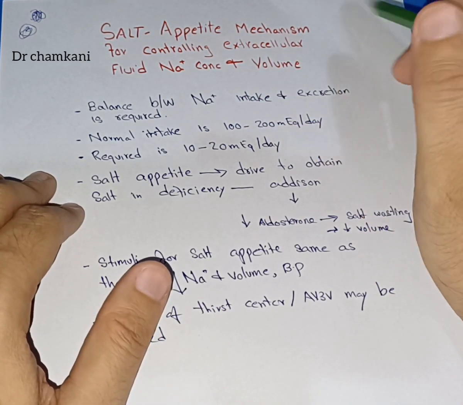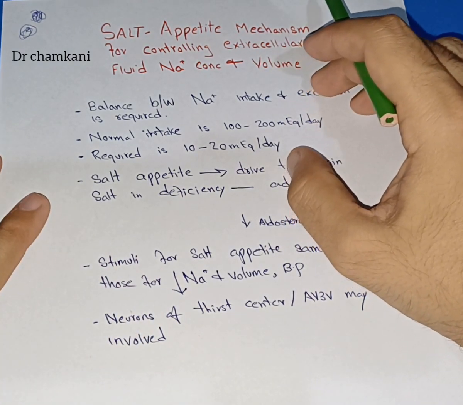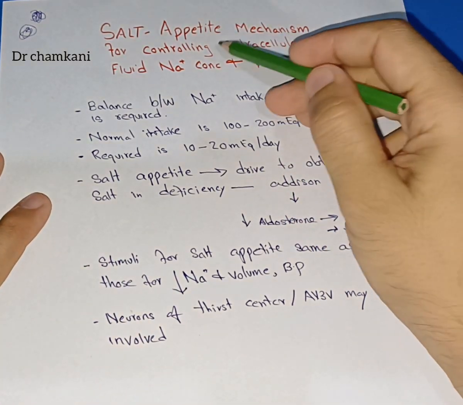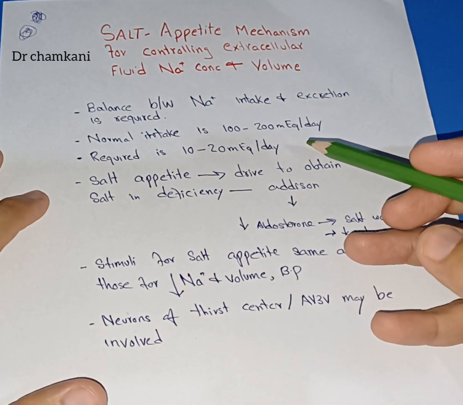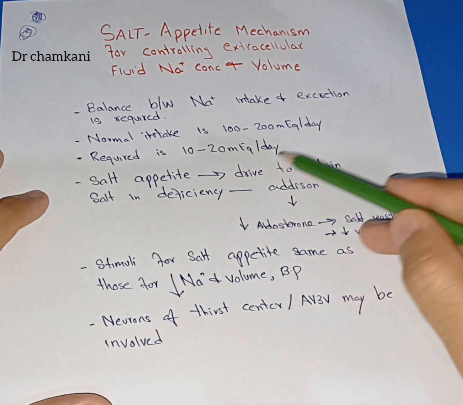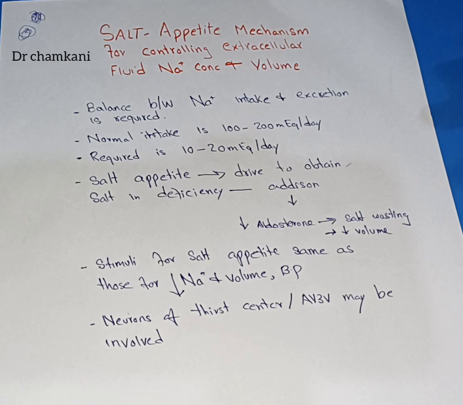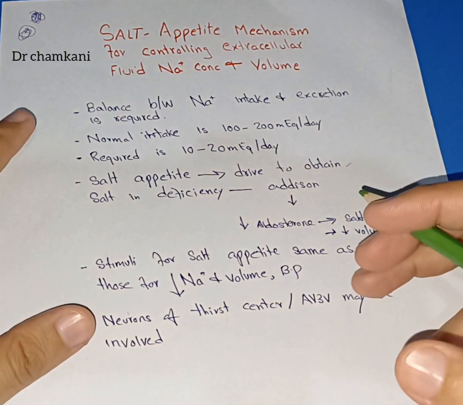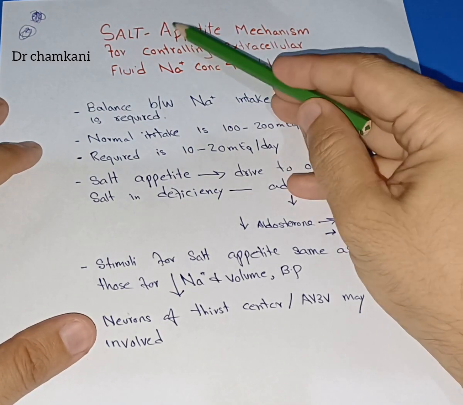It should be excreted. Kidneys have a role in excreting the extra sodium that we consume daily, but the salt appetite mechanism is important for obtaining the salt. And salt appetite simply means the drive to obtain salt. Now this drive may exist in normal circumstances, because animals or human beings normally want to consume more salt than required, and that's the salt appetite.